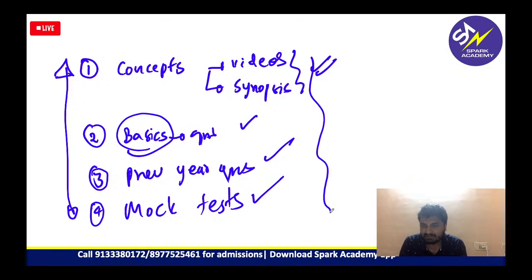All these four you have to cover. And for Spark Academy students, I shared a tracker sheet wherein you can track whatever material we provided to you. You can also track how you are preparing for the examinations. So keeping all this into consideration, you will be ready to crack any question, any exam, any concept using this approach. The 4-point approach, I call this.